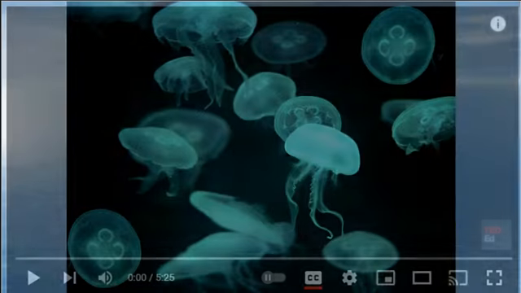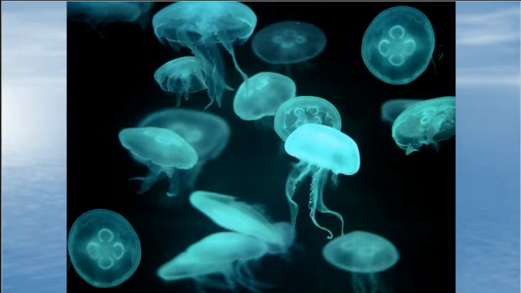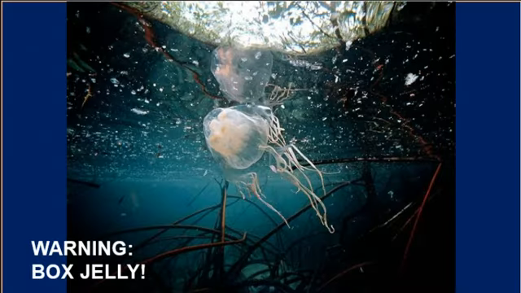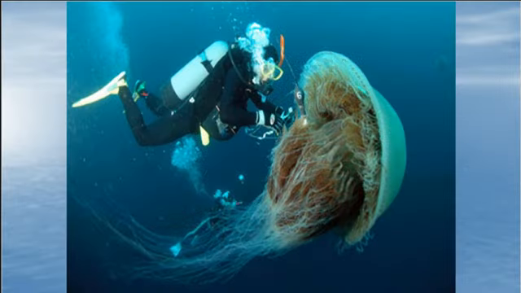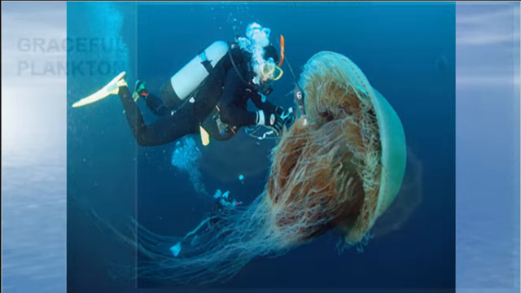Pretty cool stuff. Okay, so here's some that are glowing. They probably do perform luminescence, but sometimes we're just shining a black light on them and they glow. Here's the box jelly right there. I don't know if we can see those, whatever number of eyes they said about it. These, of course, are very common in Australia, naturally, where all the stinging things live. Here is the long one, the big one, the lion's mane one.